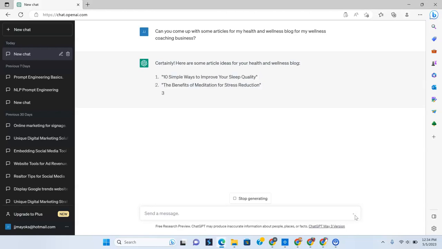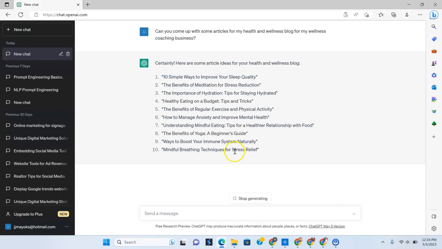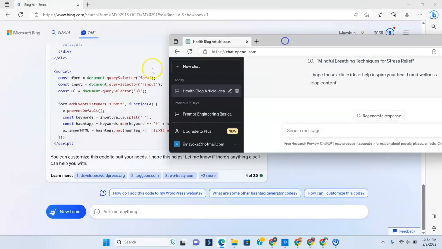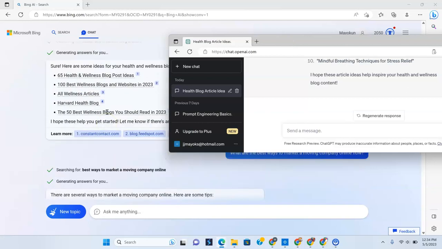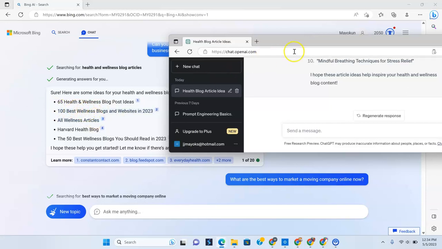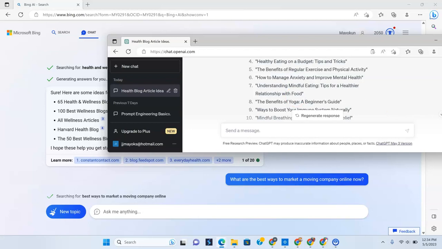Here it is. 10 simple ways to improve your sleep quality, the benefits of meditation and stress, importance of hydration, tips for staying hydrated, healthy eating on a budget, tips and tricks. Wow, that's pretty cool. So compared to what Bing gave us earlier, which is right here, if we were to compare both, again, it just gave us topics and suggestions to go places. But this is more relational to Bard that actually gave us some good blog topics too.